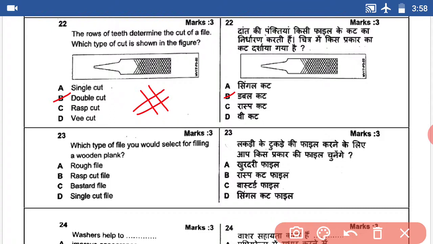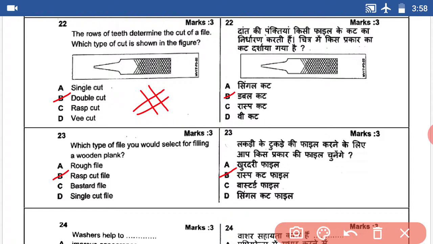Question number 23. Which type of file would you select for filing a wooden plank? Filing the wooden plank, file name: rasp cut file. Answer B.